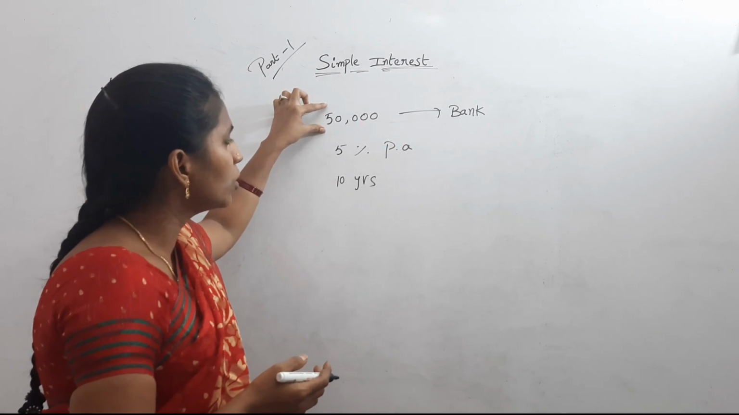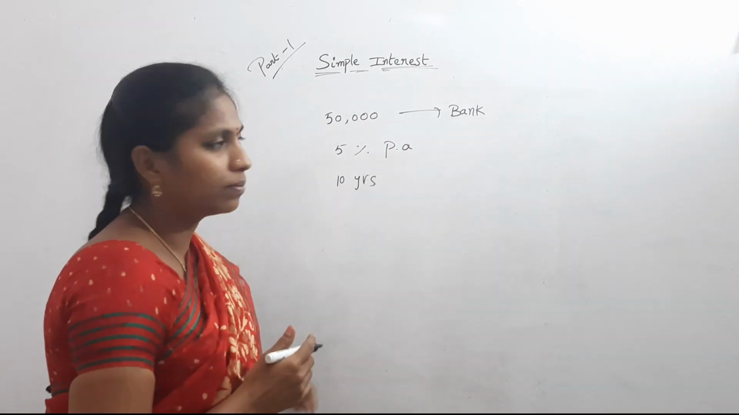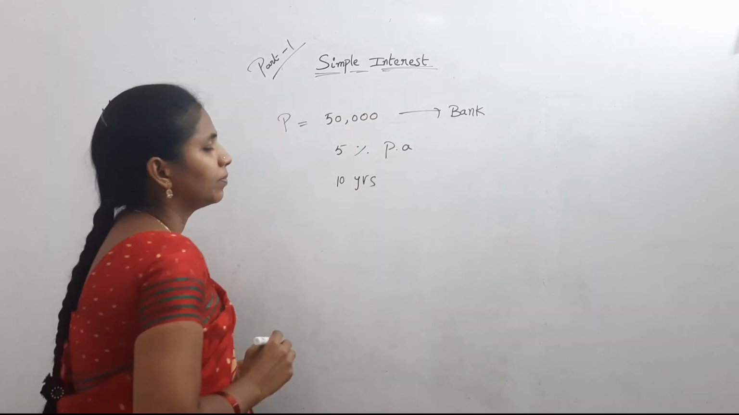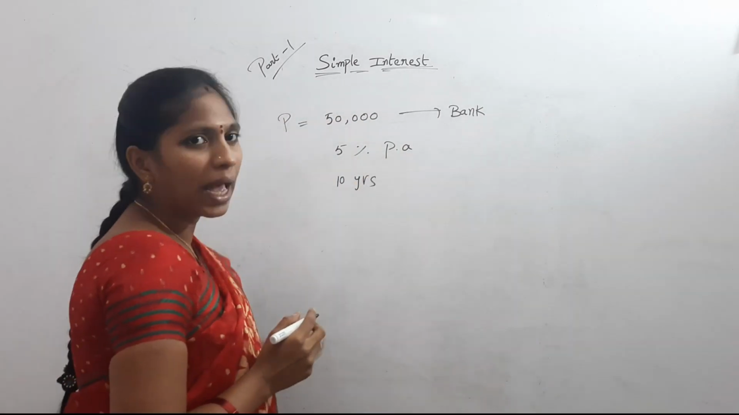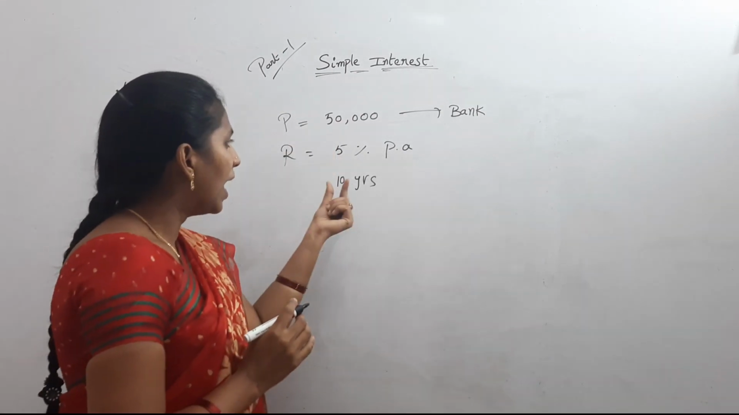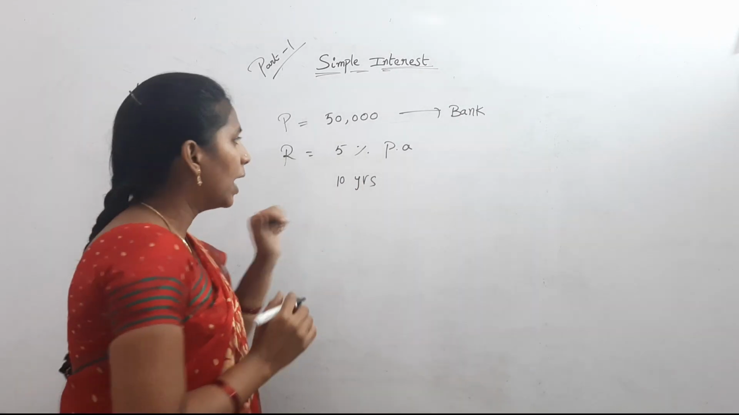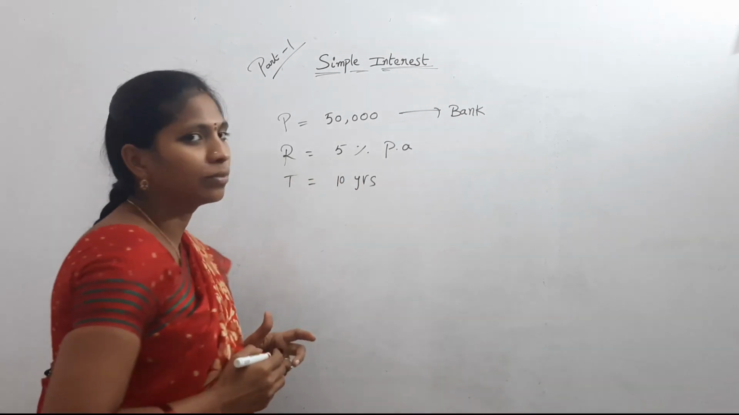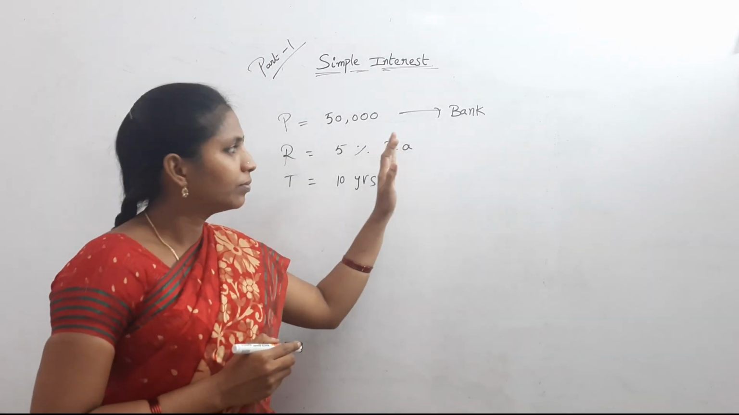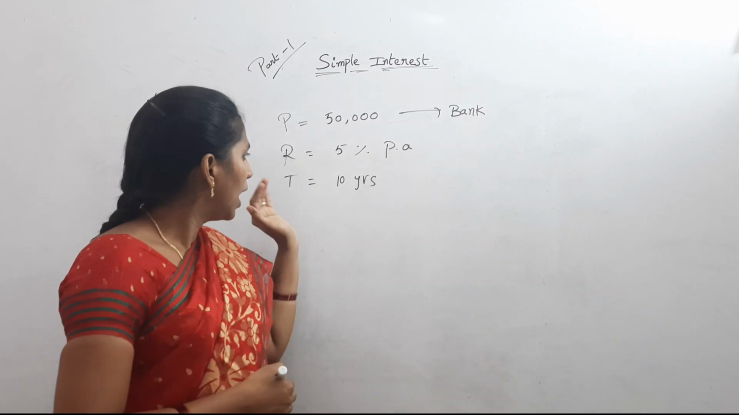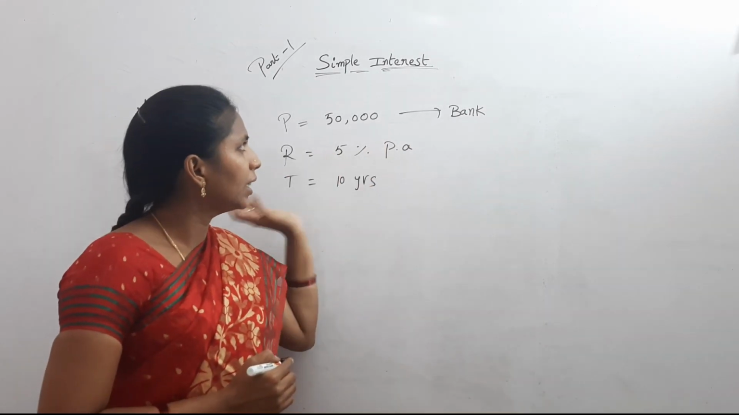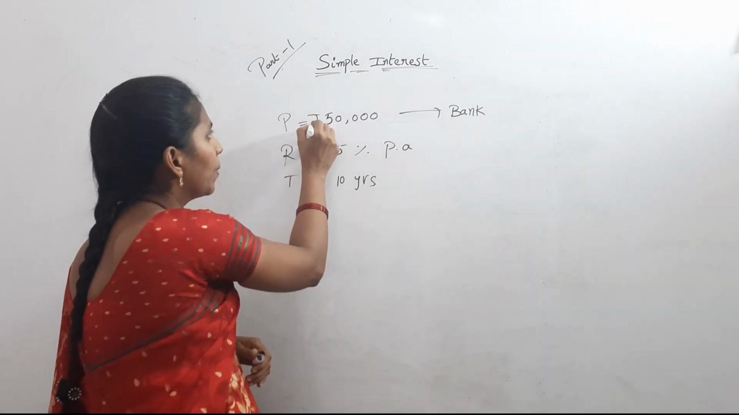See, 50,000 rupees is the principal amount. And 5% per annum, what is this? R, the rate of interest. And 10 years is called the time period. Always the rate of interest must be per annum and the time period must be in years. No need to convert anything here. This is in rupees.